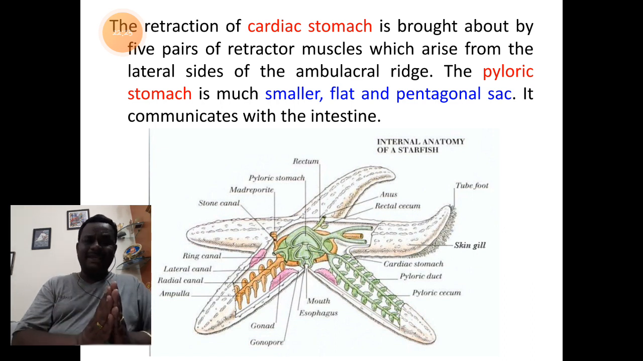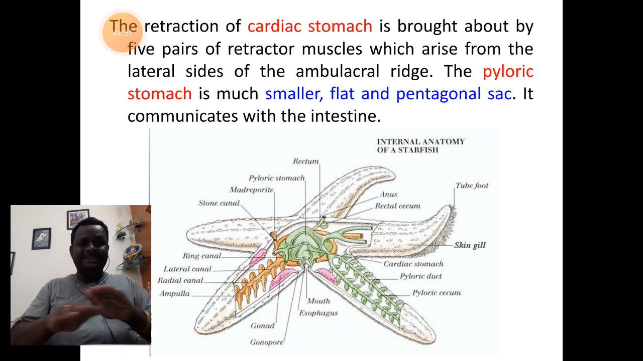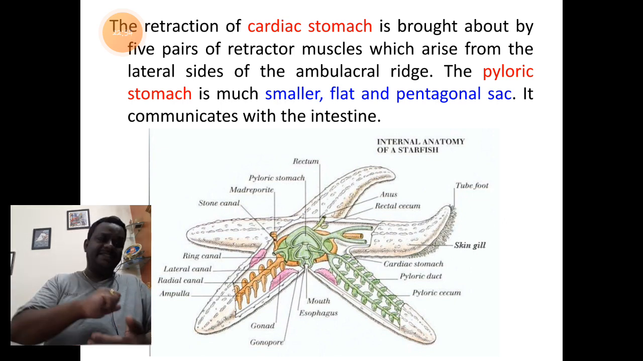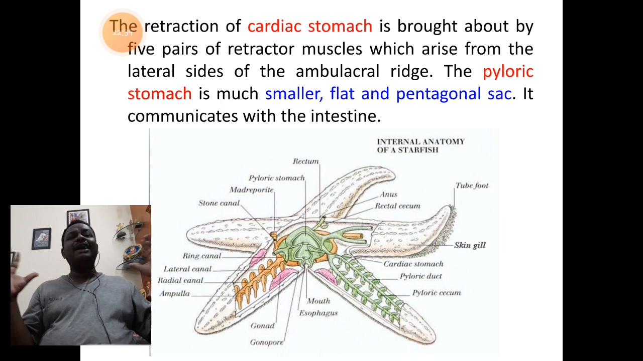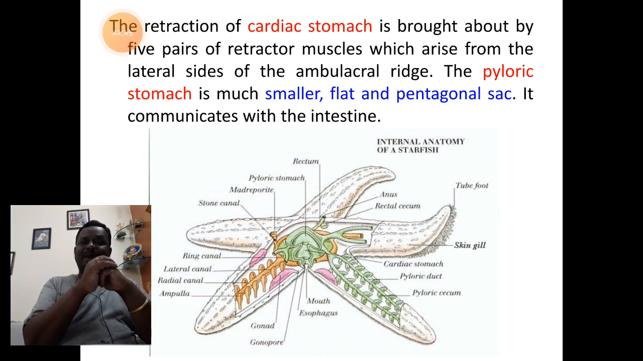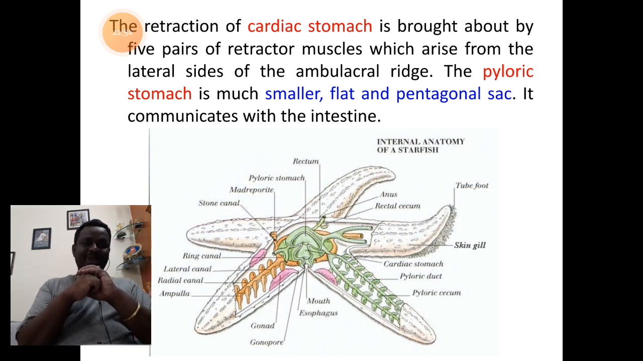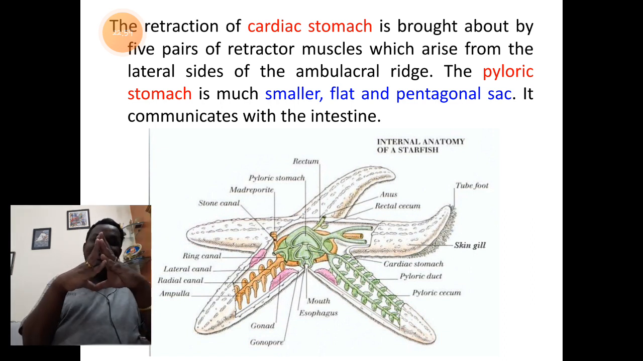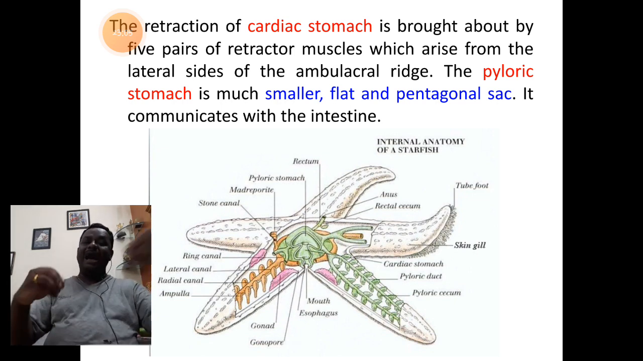So comparatively, pyloric stomach is said to be small. It is flat and it is a pentagonal sac. So size wise, when we look at it, the cardiac stomach is a larger bulb, whereas the upper part called the pyloric stomach is very flat. It is also 5-lobed, but it's flat. It is a small part also. And this is the part at the aboral region which will connect with the branches of arms.